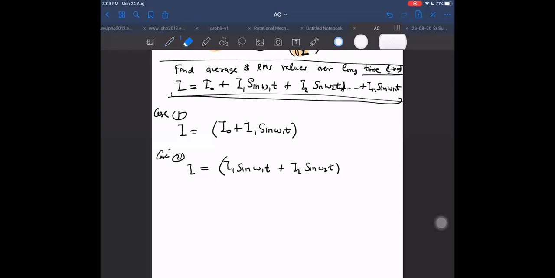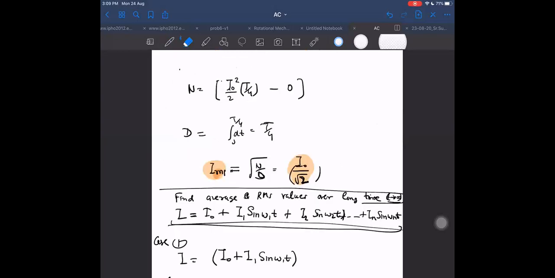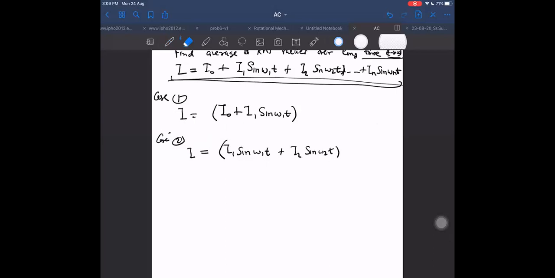What is I naught, case 1? Please do it. It will take time, I think. Okay, you are asking, are you telling me average or RMS? Average, I think. Yes, correct. Average you got right. Very good, you got it right. See, it is easy also. I think average was very easy.